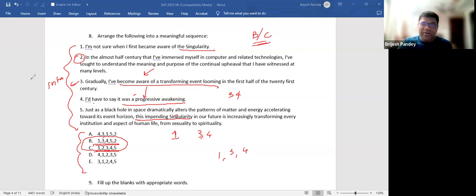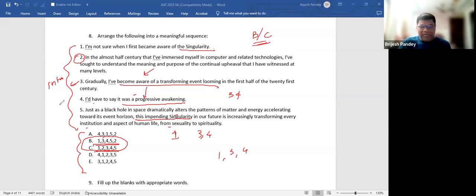What I thought was 5 and 2 are connected in some way or the other. Just as a black hole in space dramatically alters the patterns of matter and energy accelerating toward its event horizon, this impending singularity in our future is increasingly transforming every institution and aspect of human life, from sexuality to religion. For almost half a century I have immersed myself in computer knowledge. I have sought to understand the meaning and purpose of the country appeal and I witness. So he doesn't reveal what exactly he is witnessing.